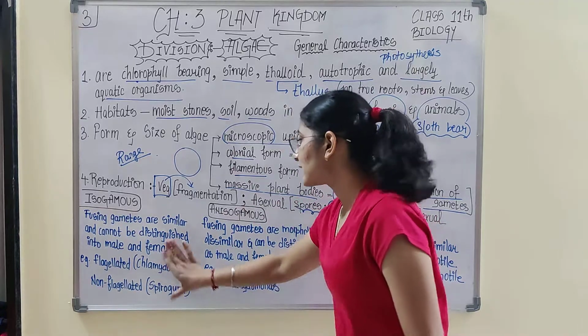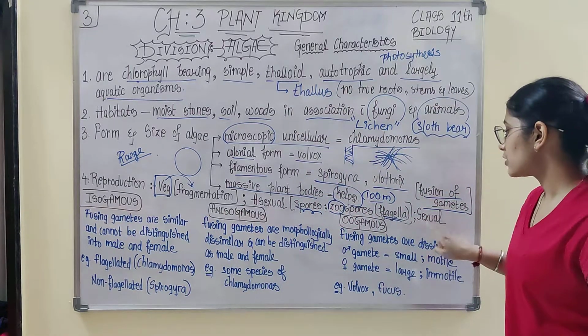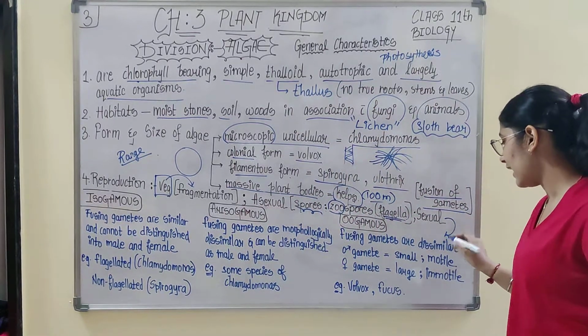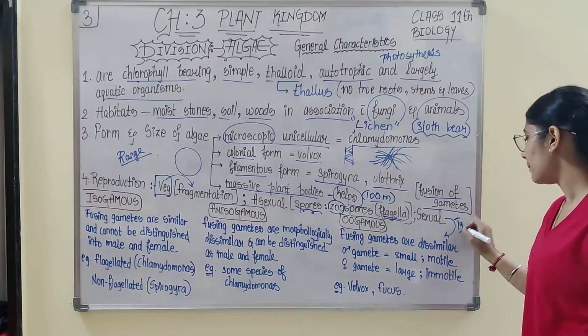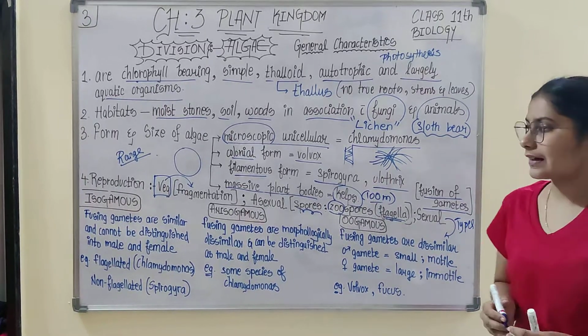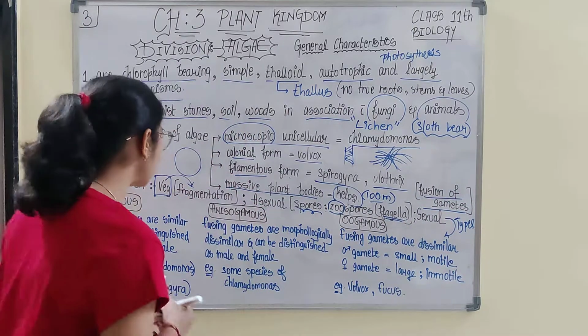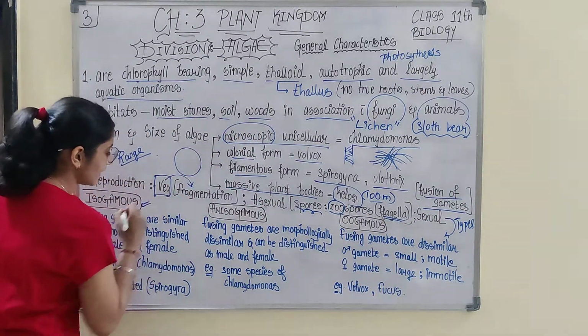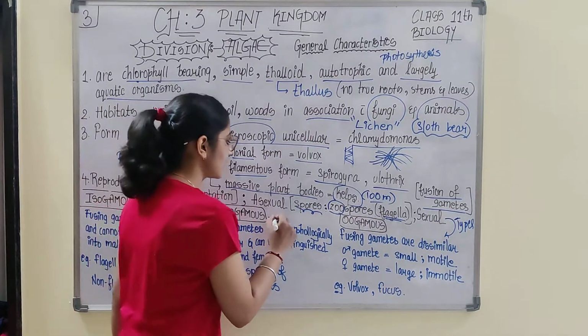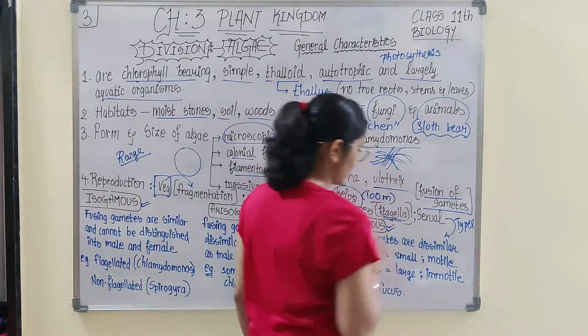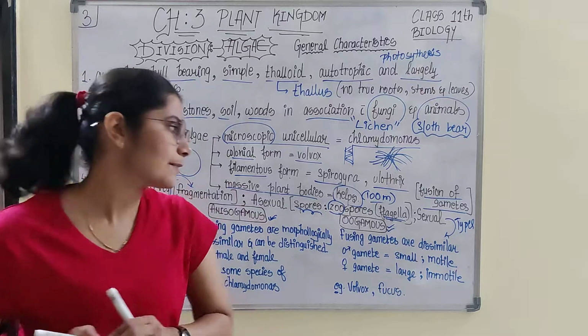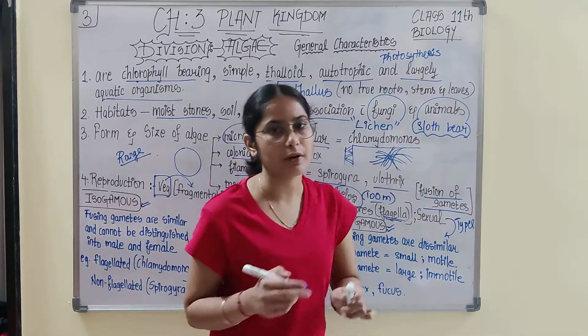Now there are three types of sexual reproduction. Why I'm explaining this here is that you would be encountering these terms many times in these chapters: isogamous, anisogamous, oogamous. These are the three types of sexual reproduction.